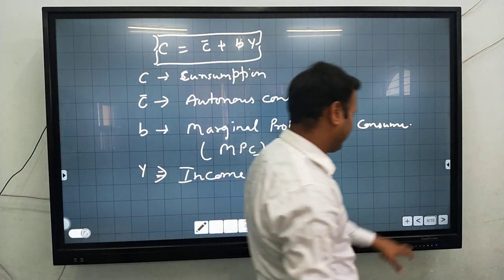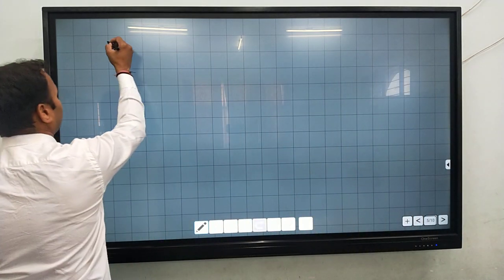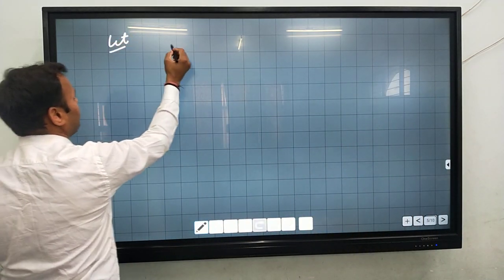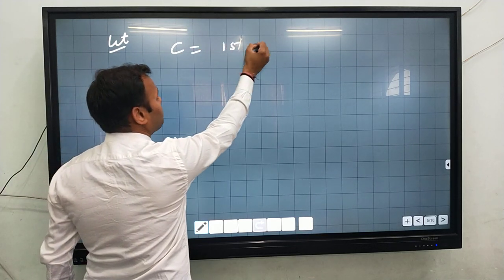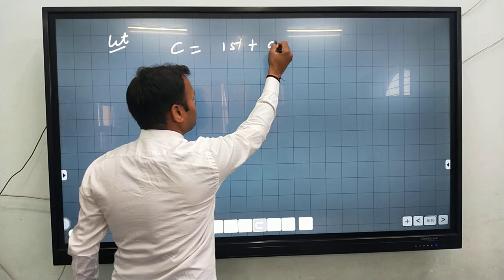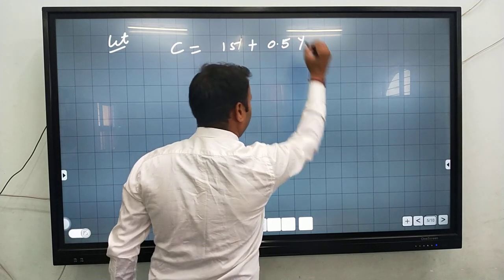Now come to the example of how to calculate the consumption. Suppose we are given C is equal to 15 plus 0.5Y.